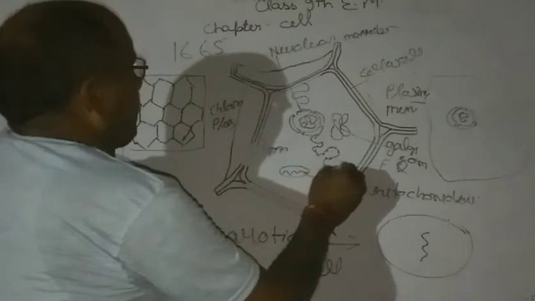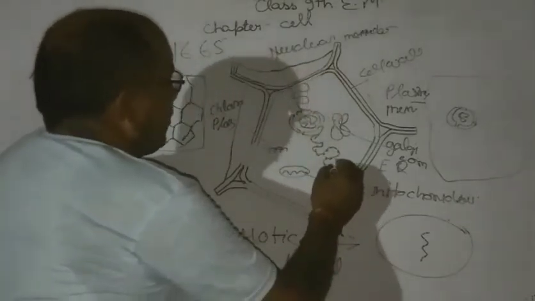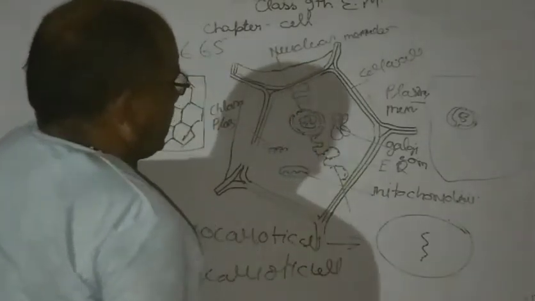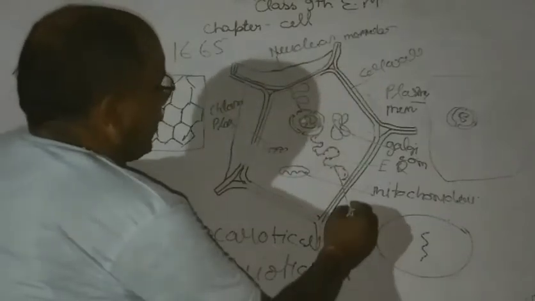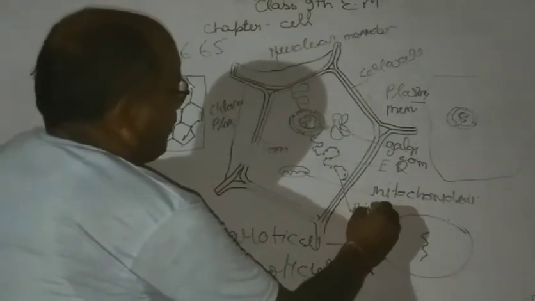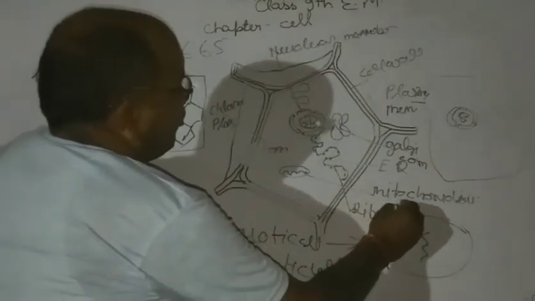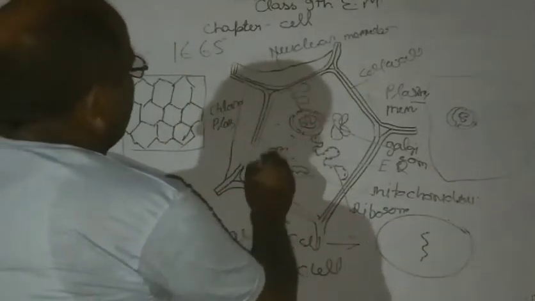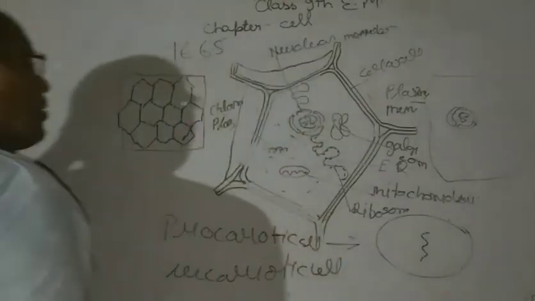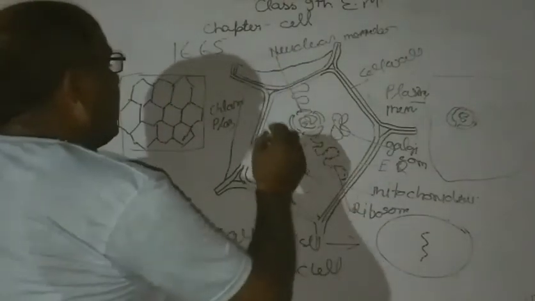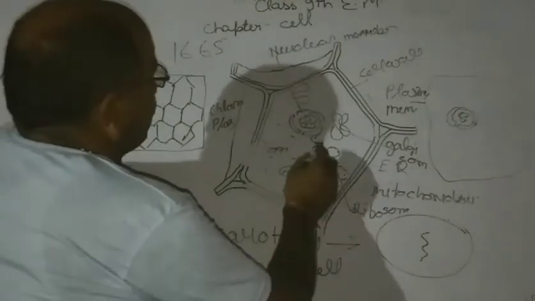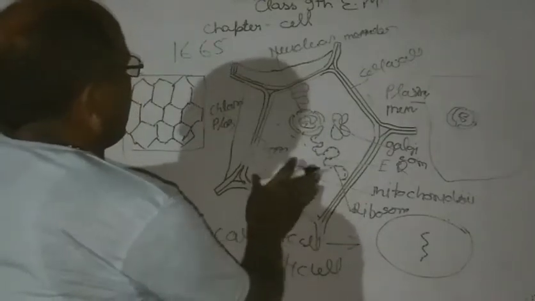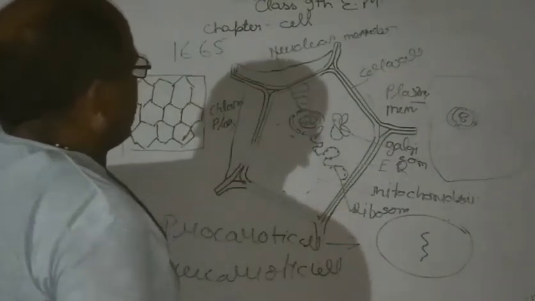On the rough endoplasmic reticulum, there are so many bead-like structures attached, known as ribosomes. Ribosomes are found in the free state in the cell and also attached to the endoplasmic reticulum.